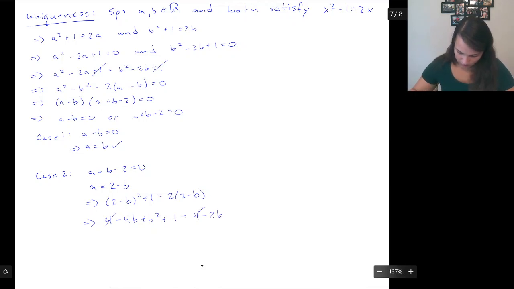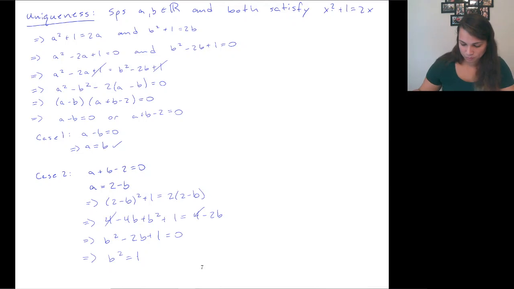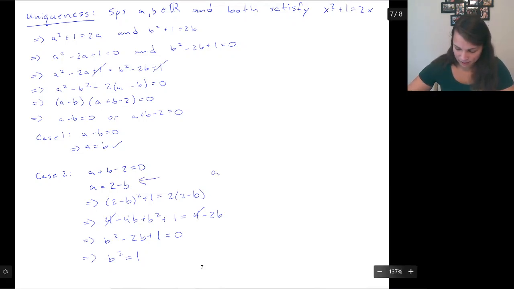Let's see, those 4's cancel. So then b squared minus 2b plus 1 equals 0. So then b squared is 1. But then now I can come back up here. I can say a equals 2 minus b.